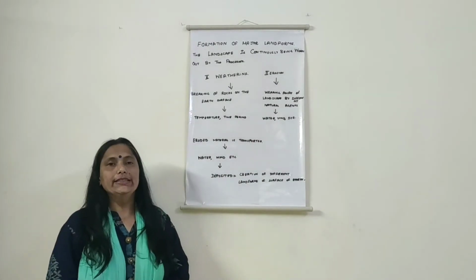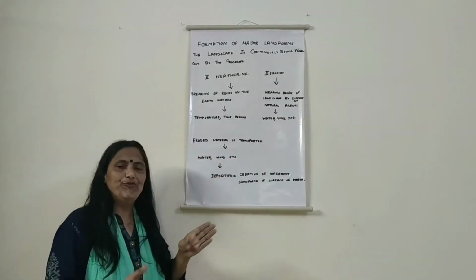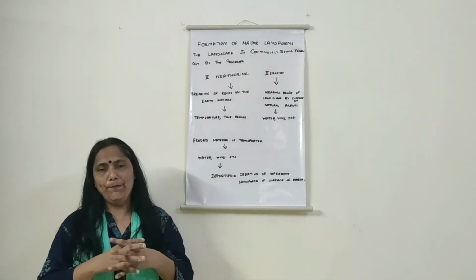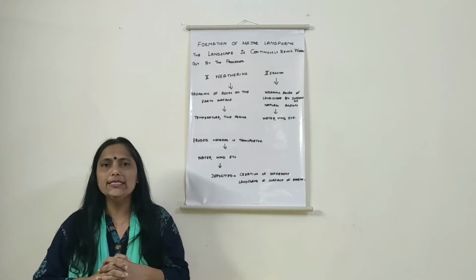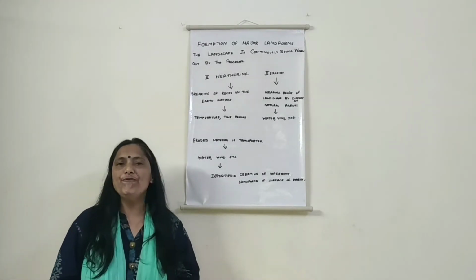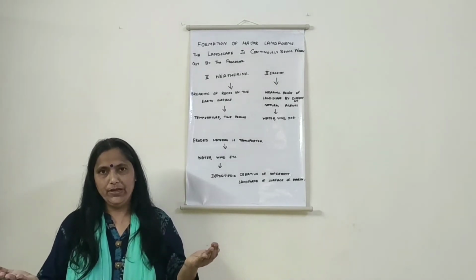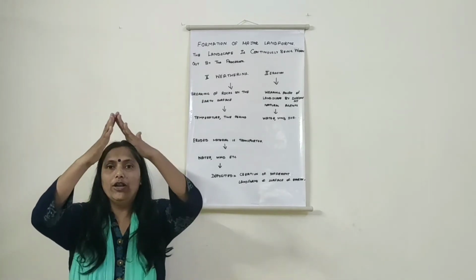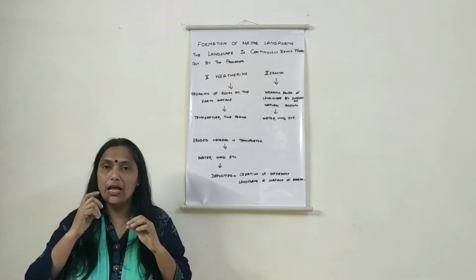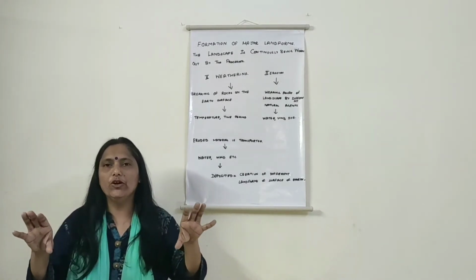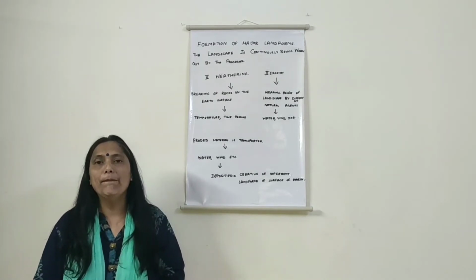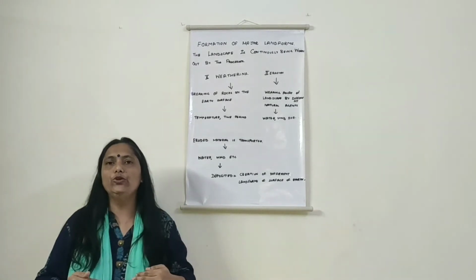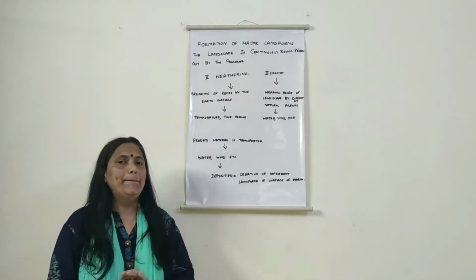Moving ahead, we find that this eroded material moves further with the presence of water and wind. It gets deposited in one place. When they get deposited in one place, we find the creation of various landforms on the surface of the earth. When the sediments keep on accumulating on a large area, that is the formation of the Himalayas. When it is for a small period of time and it is not very high, it is known as the plateaus. And when the bigger rocks crack down into smaller rocks, we find the formation of the plain area.